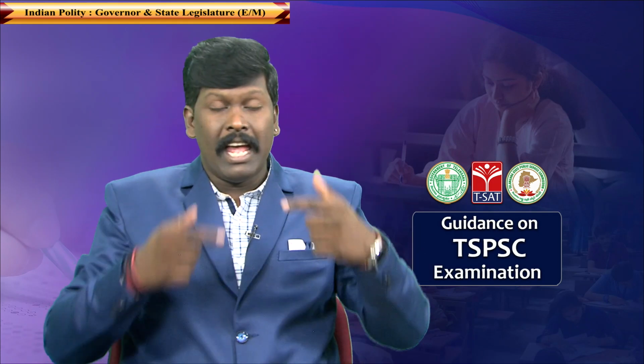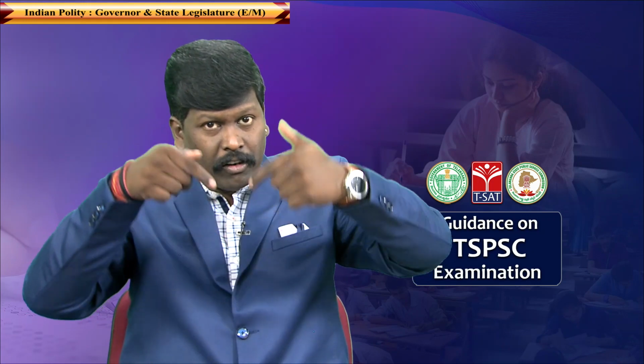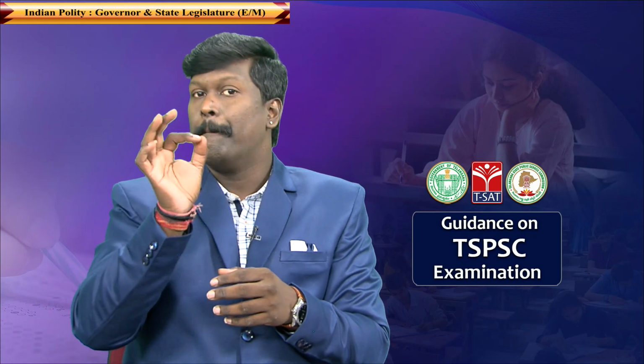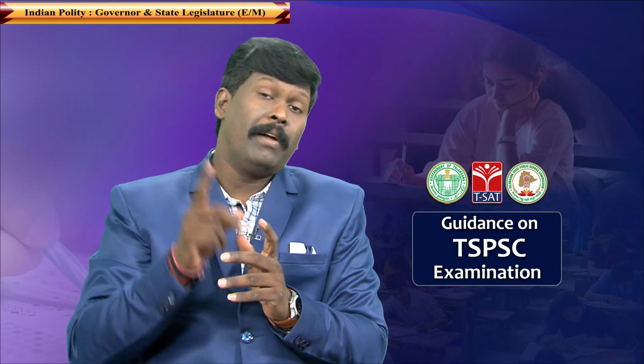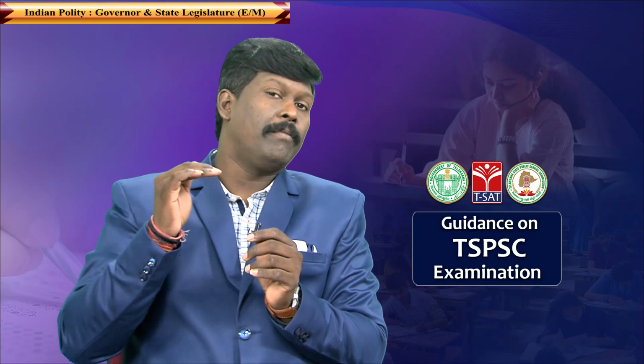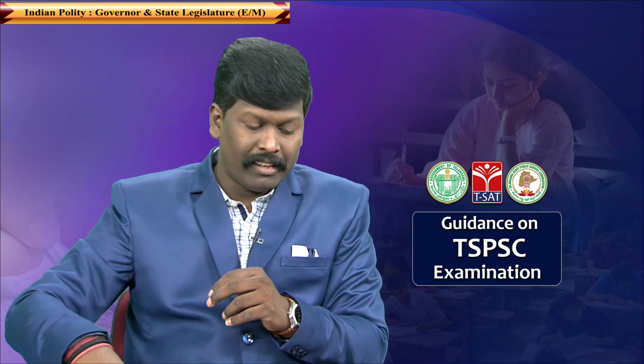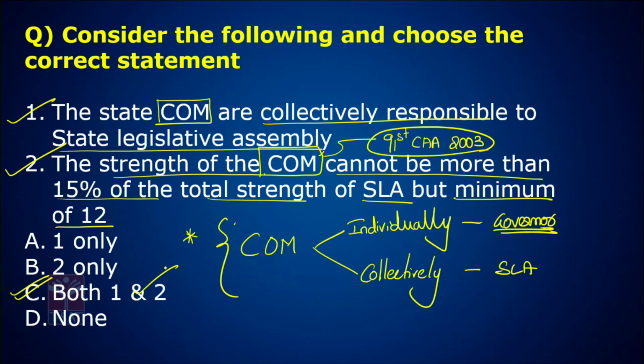The strength of the State Council of Ministers cannot be more than 15% of the total strength of the Assembly, but minimum 12. There is no minimum number mentioned for the Union, but a minimum number is mentioned for the state. So the answer is both the statements are correct.